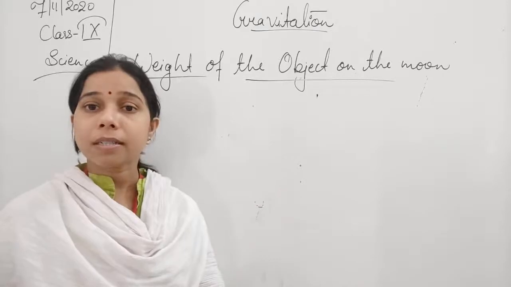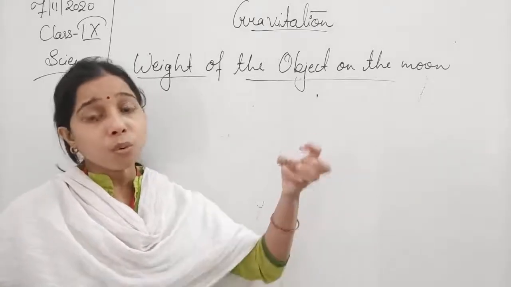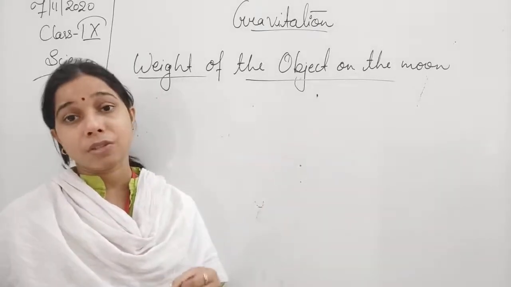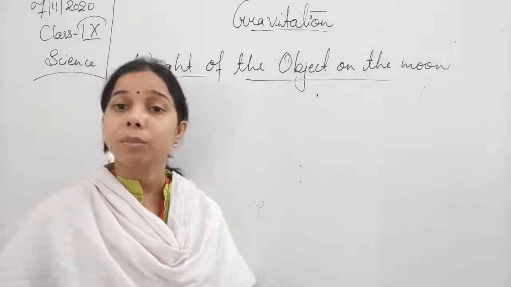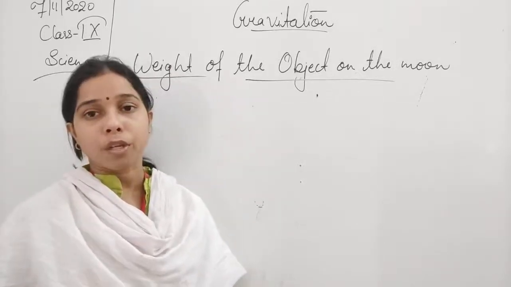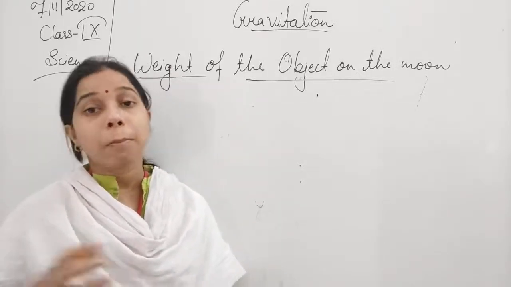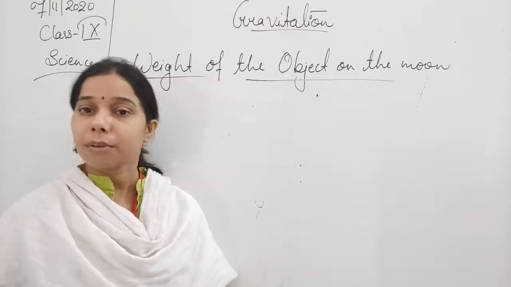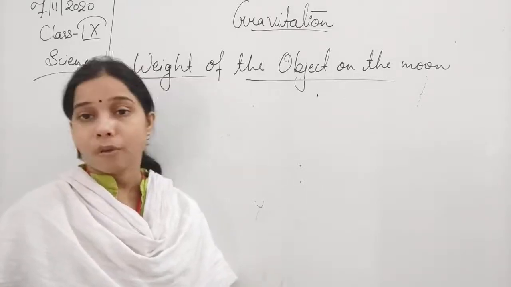So if an object is there, the force of gravitation will also be exerted by the moon on the object so that the object will get pulled towards the center of the moon. That is the weight of an object on the moon.